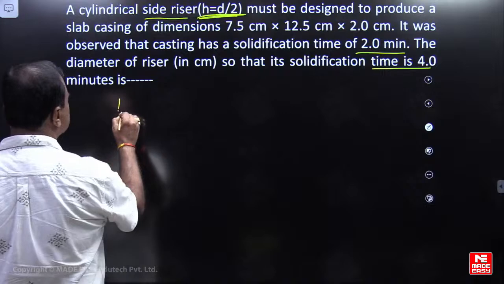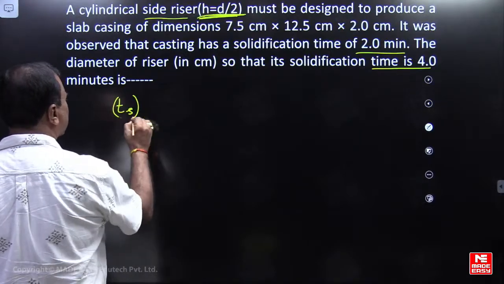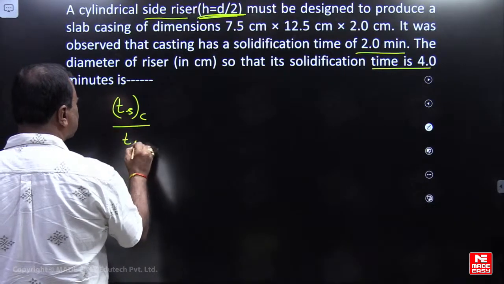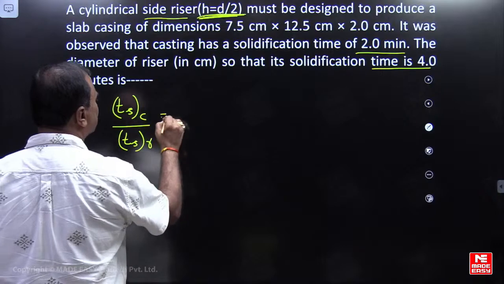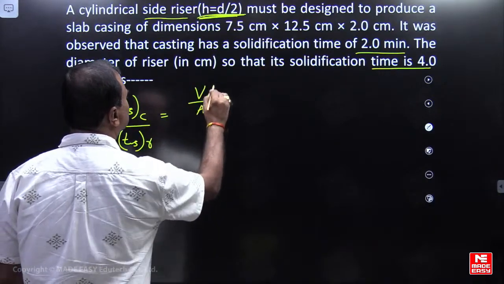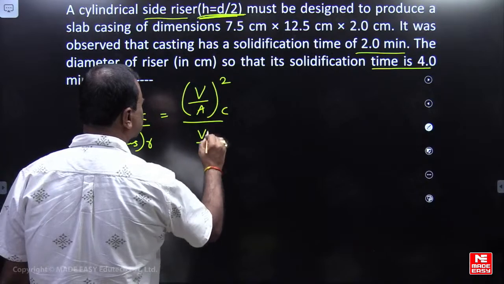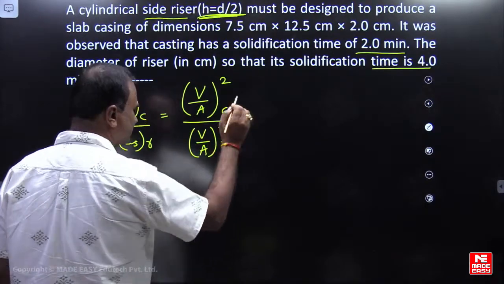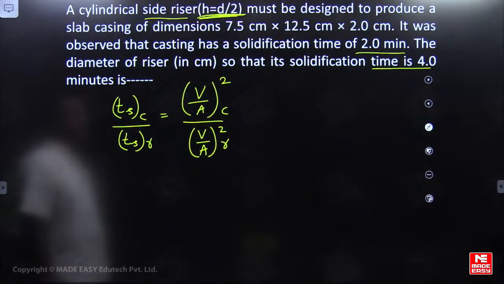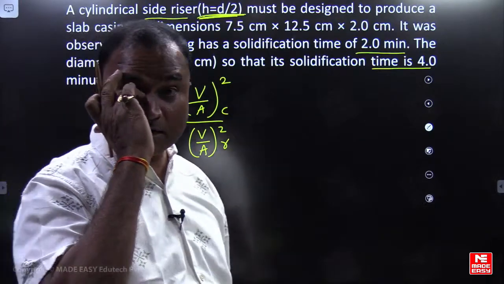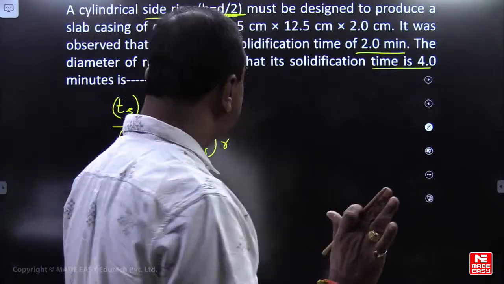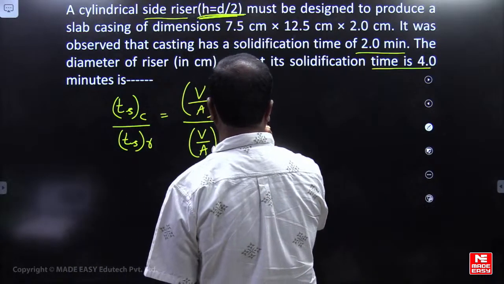So if you consider, friends, the solidification time of the casting to the solidification time of the riser will be equal to volume to surface area whole square for the casting, over volume to surface area whole square for the riser. Volume and surface area are not constant, nothing is given here, so you have to substitute the values.